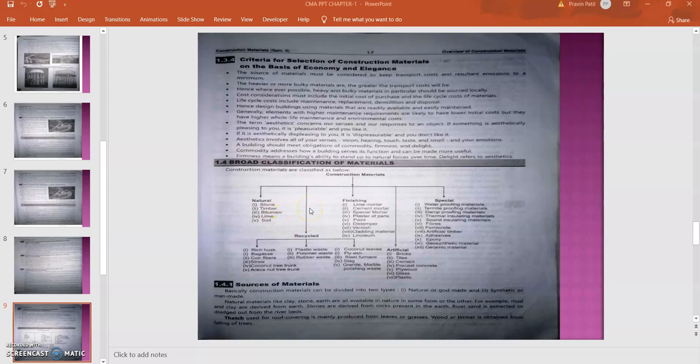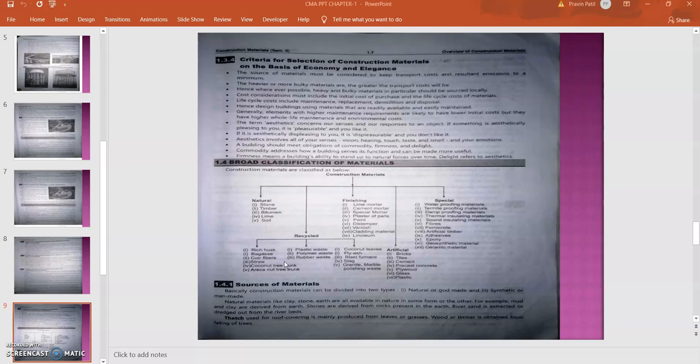Then next, that is recycled material. In recycled material, as we know, some of the material can be easily recycled like plastic waste. Then steel or the iron waste can be easily recycled. So that's why it is called recycled material. Even bricks can be easily recycled because they are manufactured by using soil, clay.